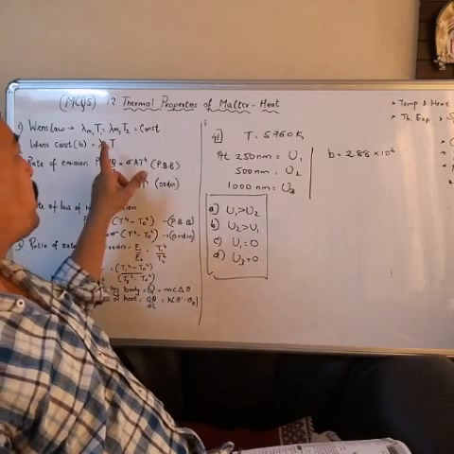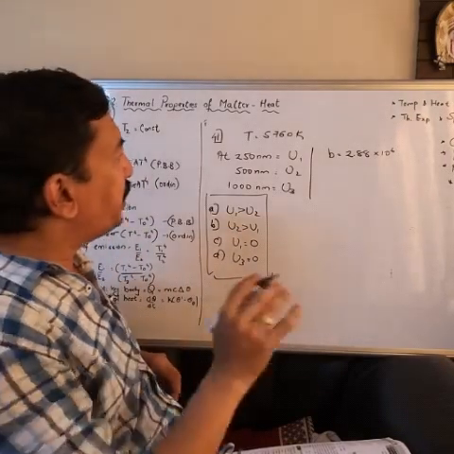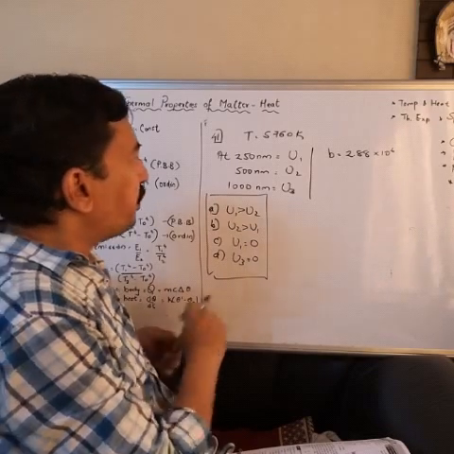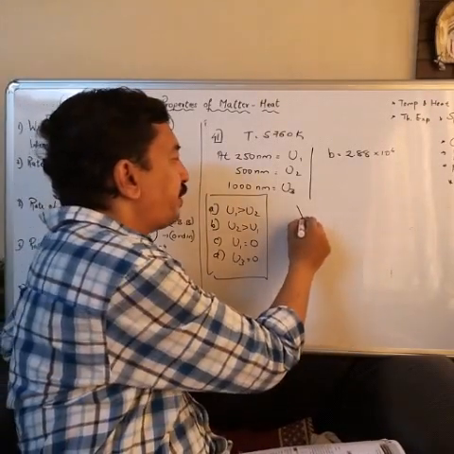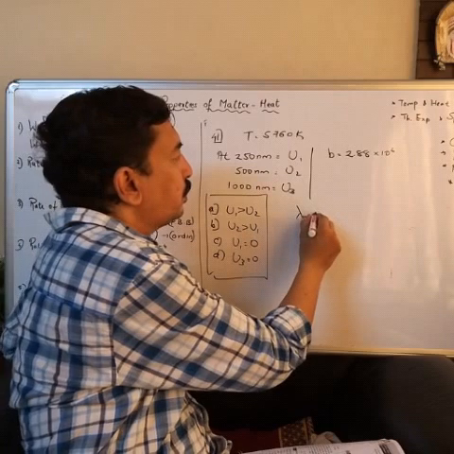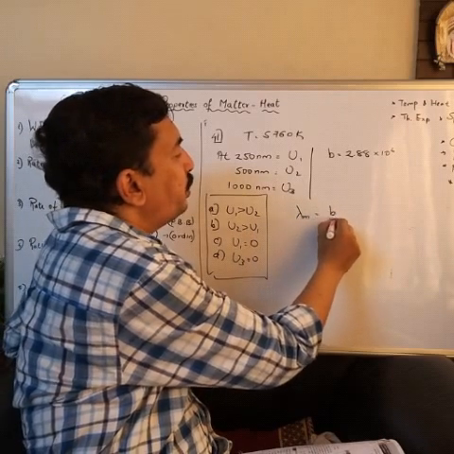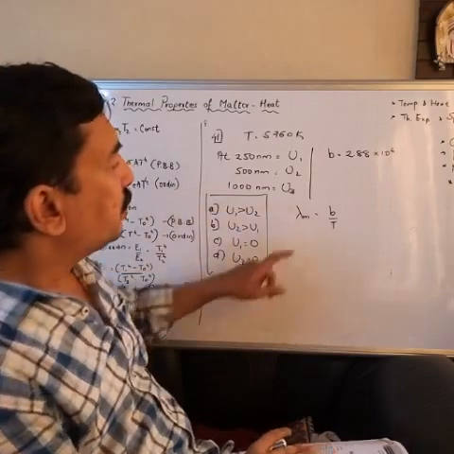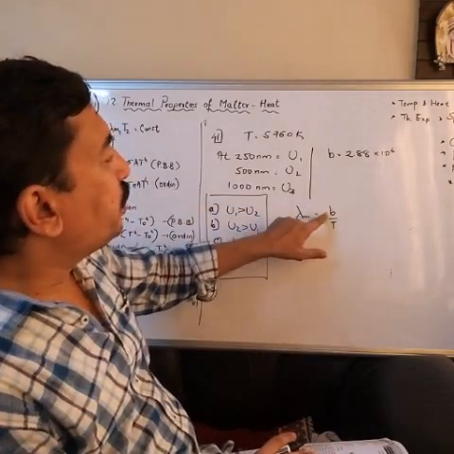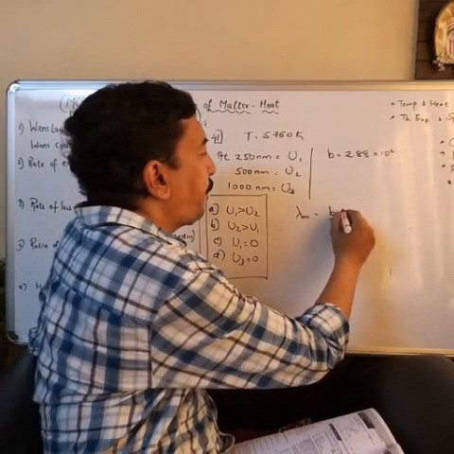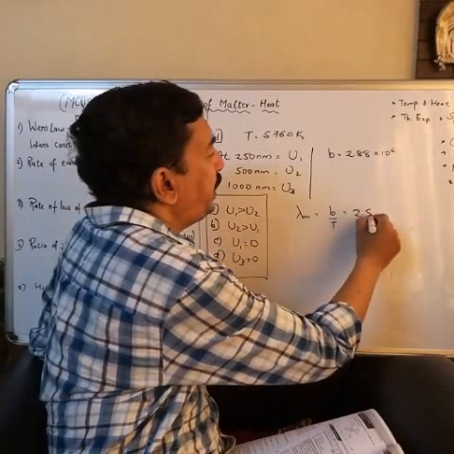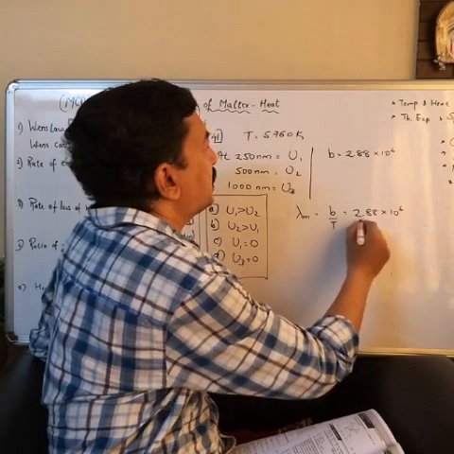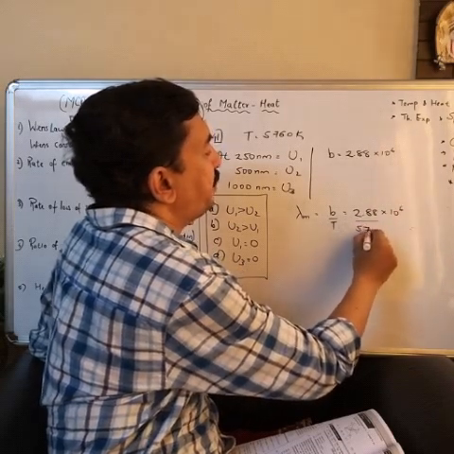Now Wien's displacement law is lambda m into T equal to constant. So I will first find lambda m, which will be B upon T. The value of B is 2.88 into 10 raised to 6, upon 5760.